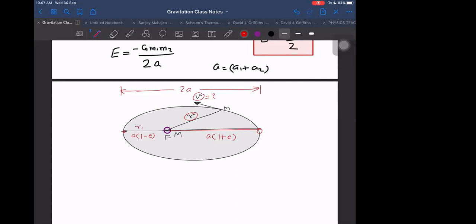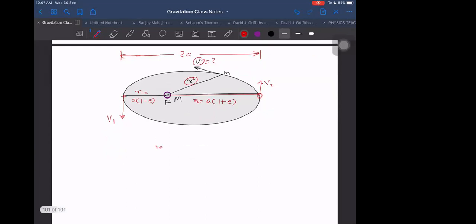Let us say this distance is r2, this one is r1, and the velocities are v1 and v2.